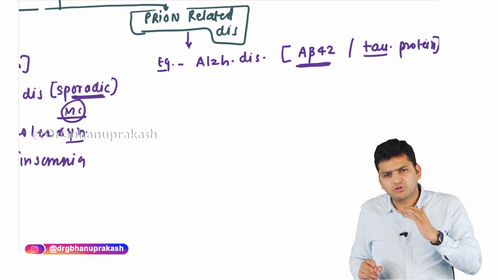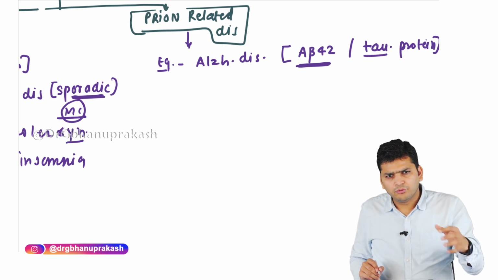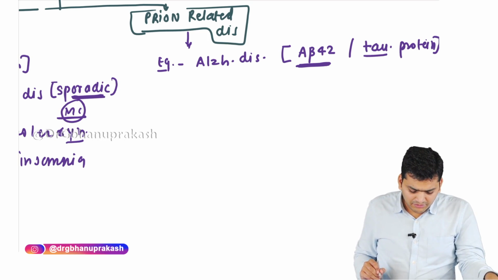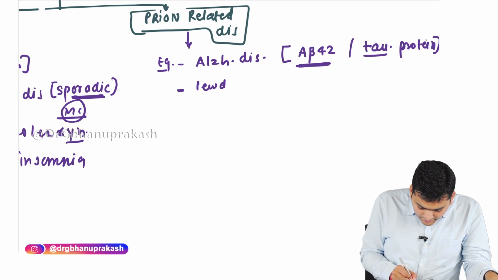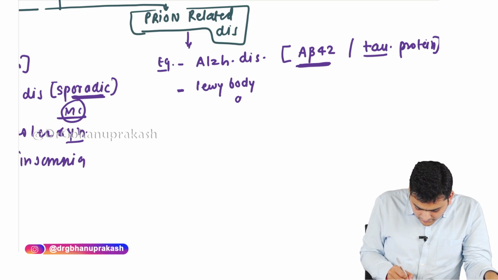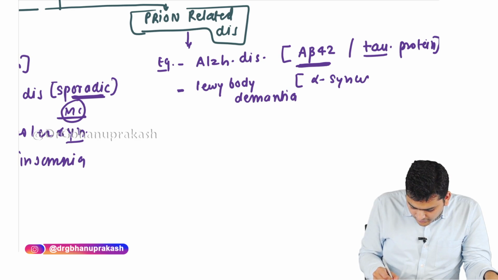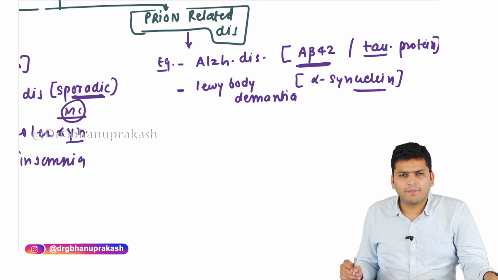The course is going to be slow. It will take years for the symptoms to develop. The neuronal degeneration is going to occur and the symptoms will appear. The second we can add is Lewy body dementia. It is due to accumulation of alpha-synuclein. Alpha-synuclein protein accumulation will lead to Lewy body dementia.